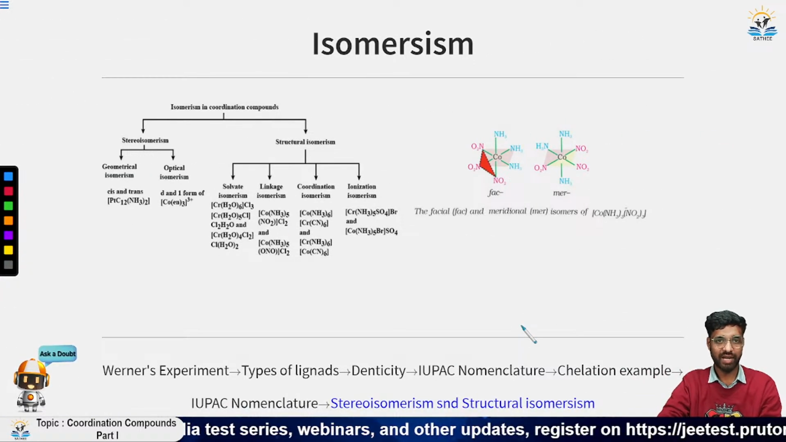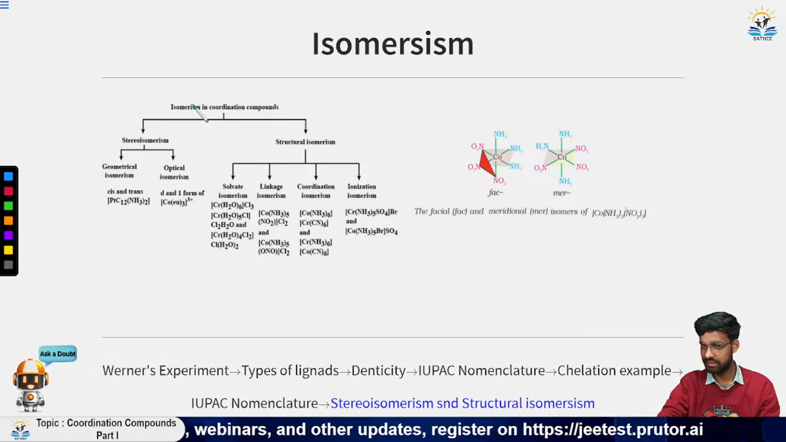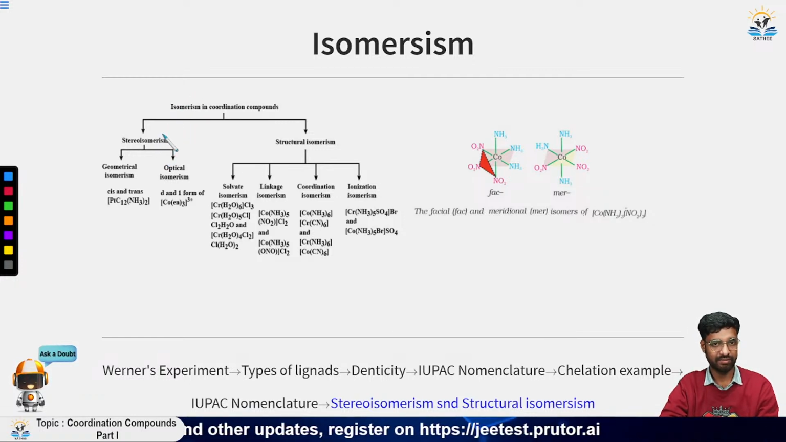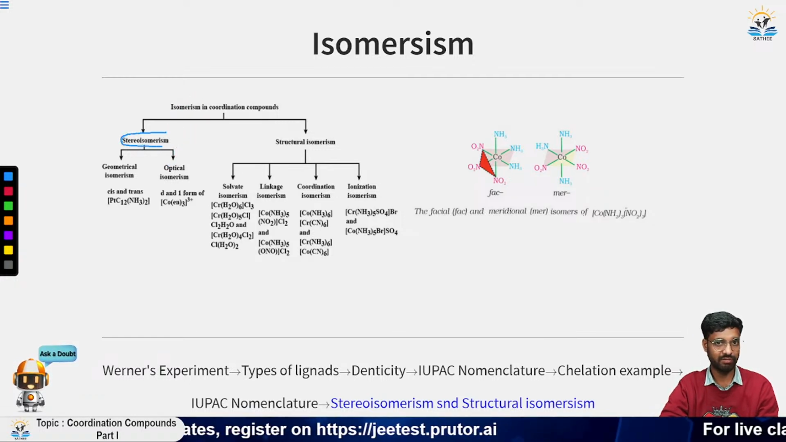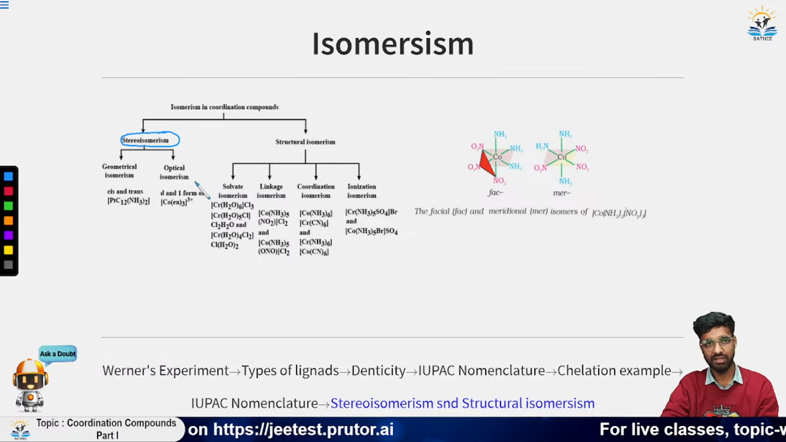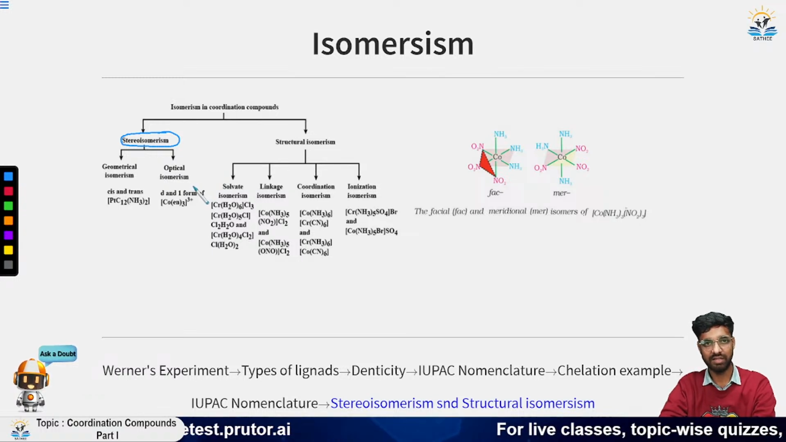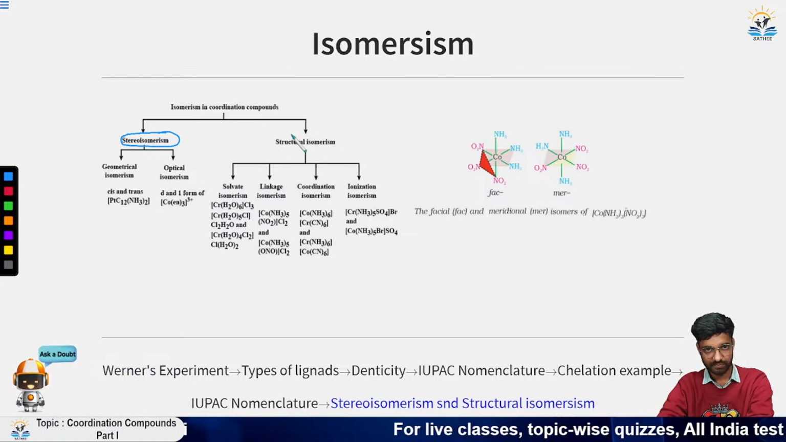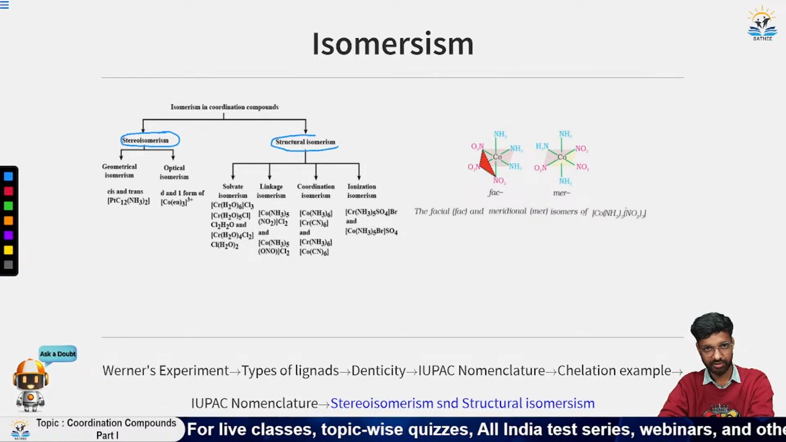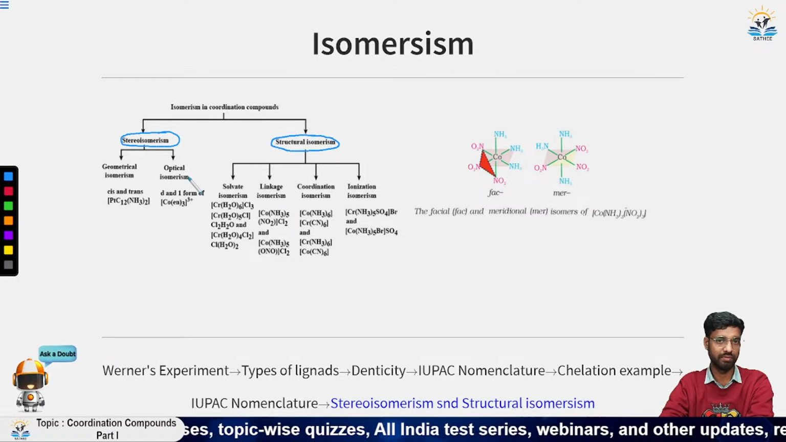Now let us move to isomerism. A coordination compound can show two types of isomerism basically. The first one is stereoisomerism. It is basically due to the spatial arrangement of the ligands in 3D space. The second one is structural isomerism. It is due mainly to the change in the structure of the compound.